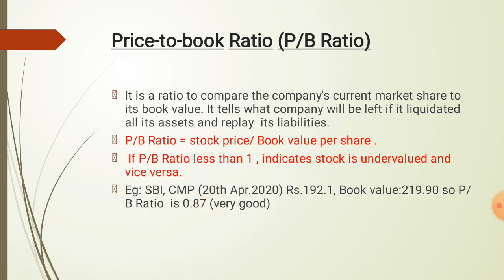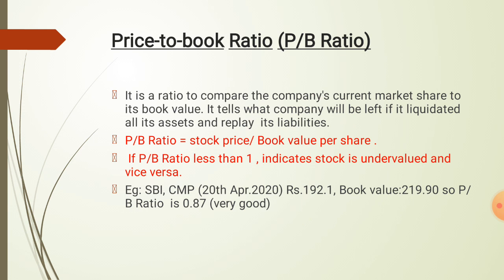The next is the price to book ratio. The price to book ratio compares the company's current market price to its book value. It tells what the company would be left with if it liquidated all its assets and repaid its liabilities. The PB ratio is equal to stock price divided by book value per share. If the PB ratio is less than 1, it indicates the stock is undervalued, and vice versa.